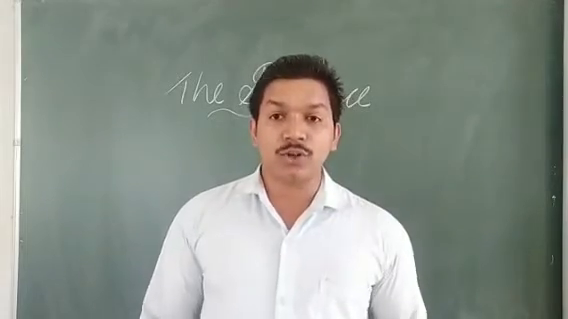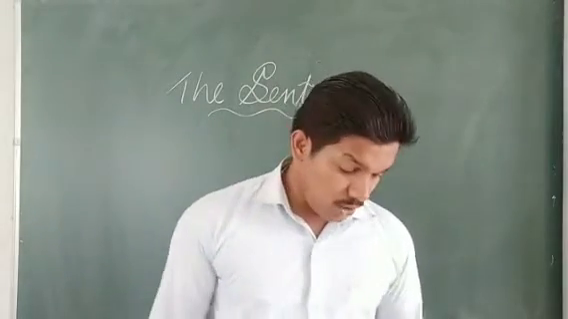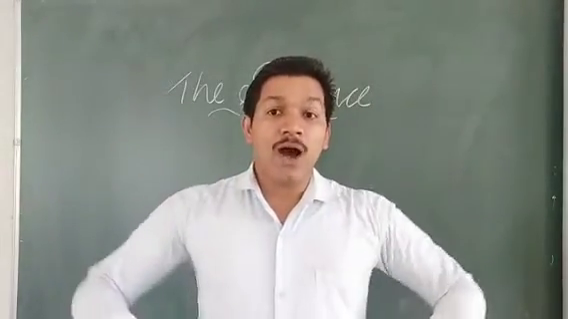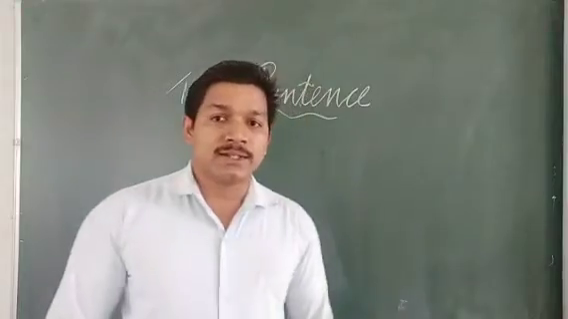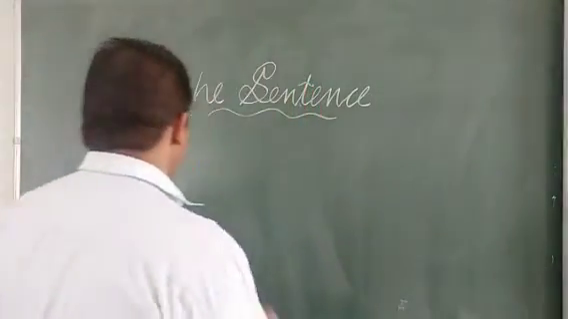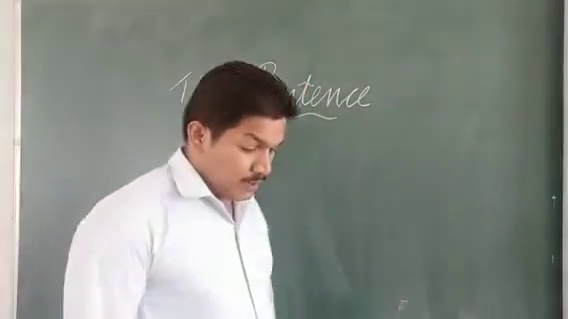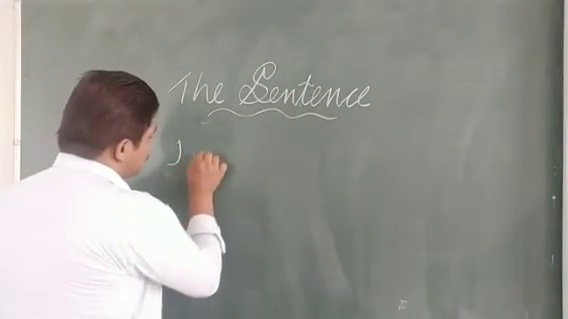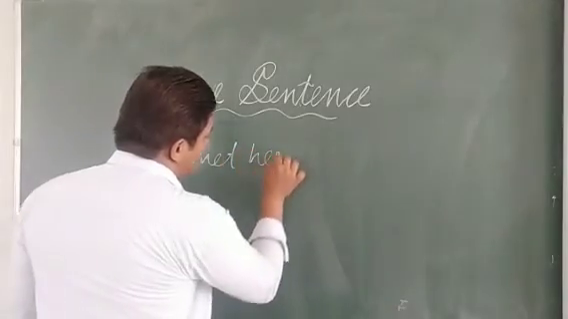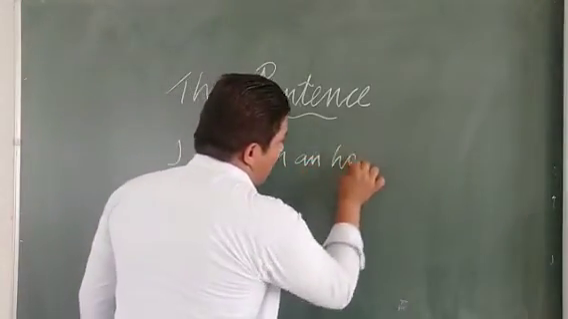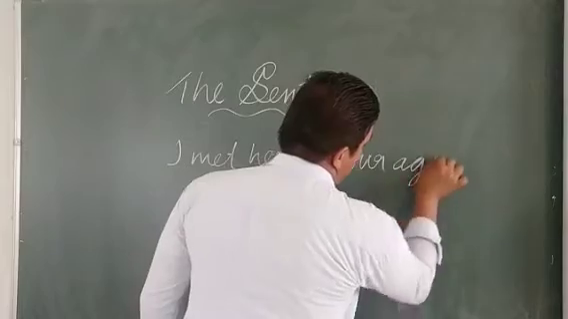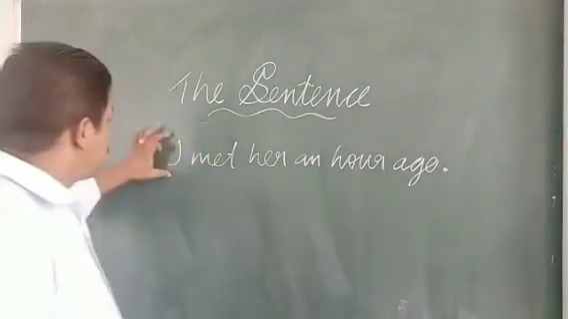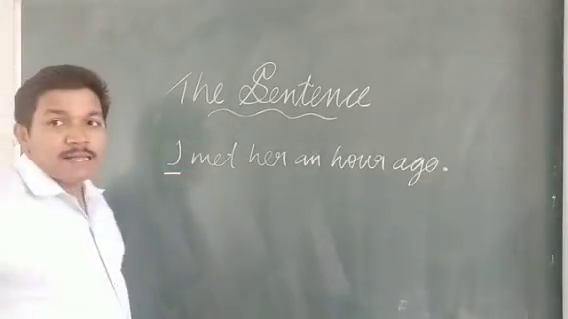How can we understand a full stop, a question mark or an exclamation mark? How can we understand a sentence when we are writing it? Whenever we say, like, I met her an hour ago, after completing the sentence we make a full stop. So we start with a capital letter and we end it with a full stop.